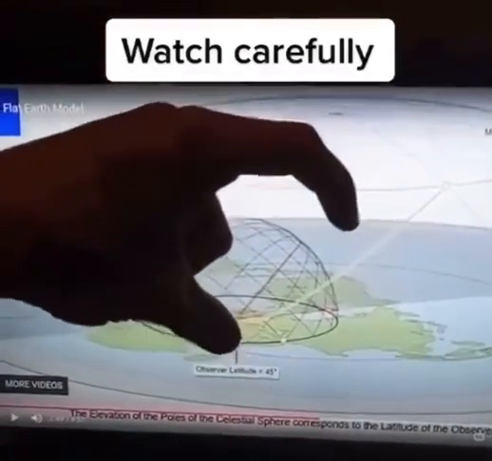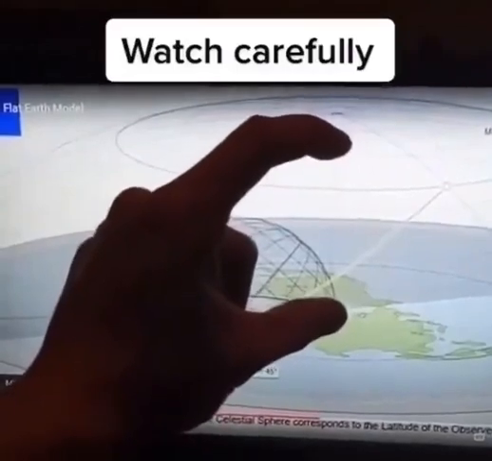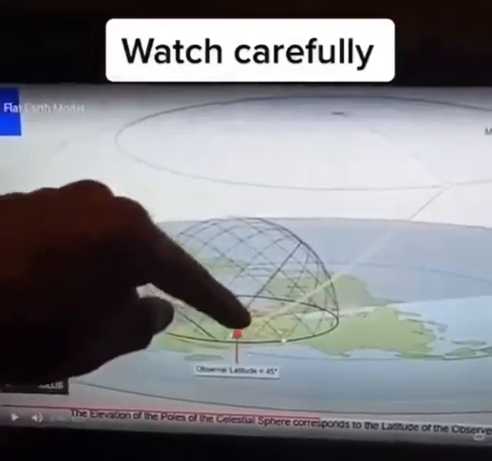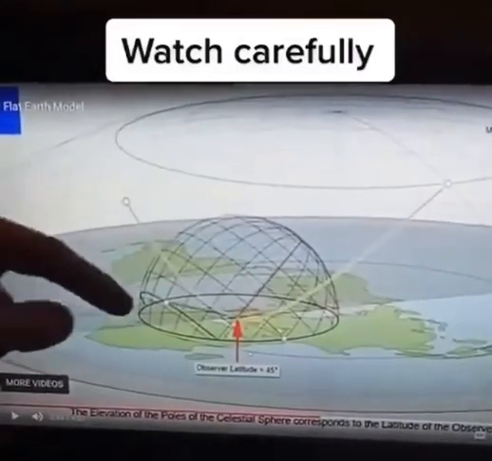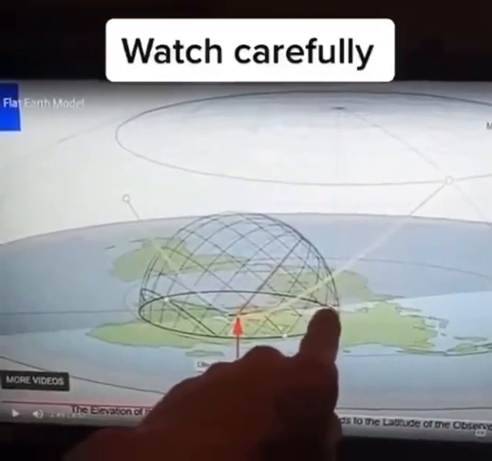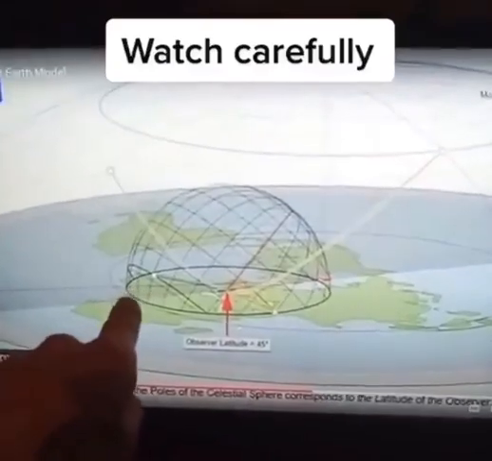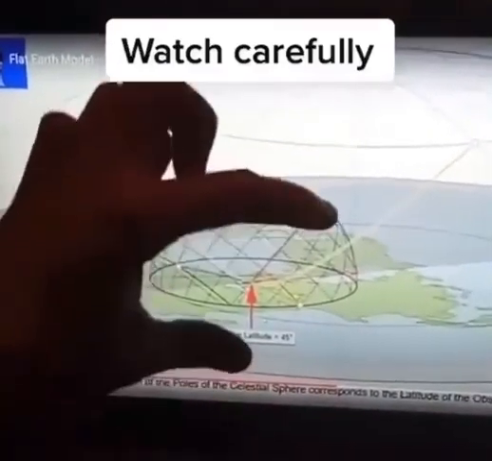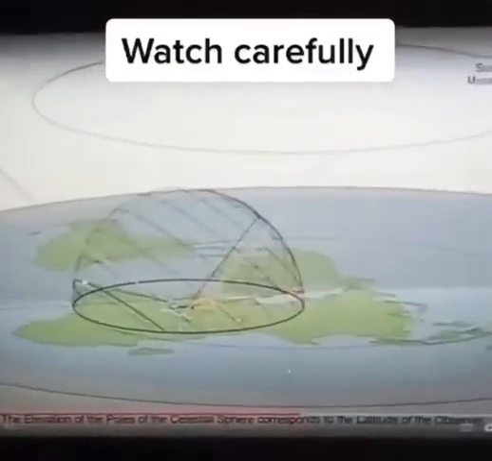Okay? So if you're at 90 degrees north, the North Star is 90 degrees above your head. At 45 degrees, then it's 45 degrees above your head. Now if you're at the equator, the North Star would be at 0 degrees. You wouldn't even be able to see the North Star if you go past the equator. See? Watch, I'm going to show you. But first, you're going to see how it looks.